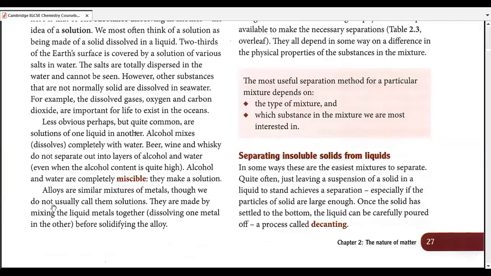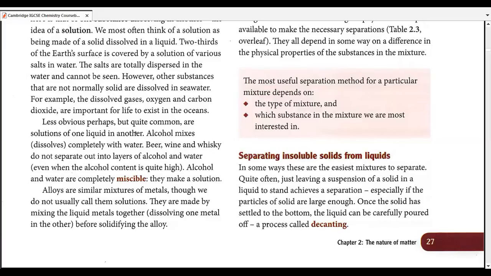Though we do not usually call them solutions, they are made by mixing liquid metals together, dissolving one metal into the other before solidifying the alloy. What do we do? We change the temperature. We go to such a high temperature that both the metals are converted from solid state to liquid state.